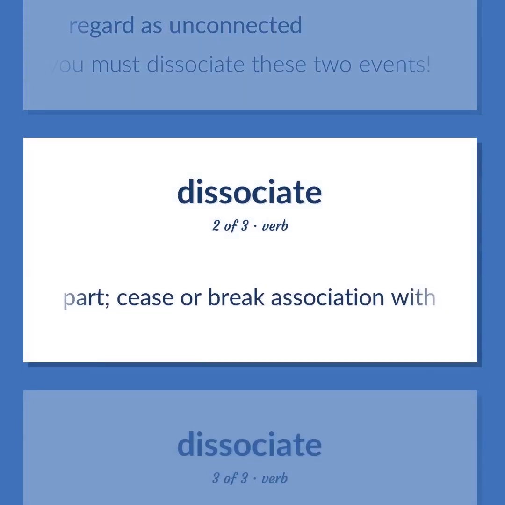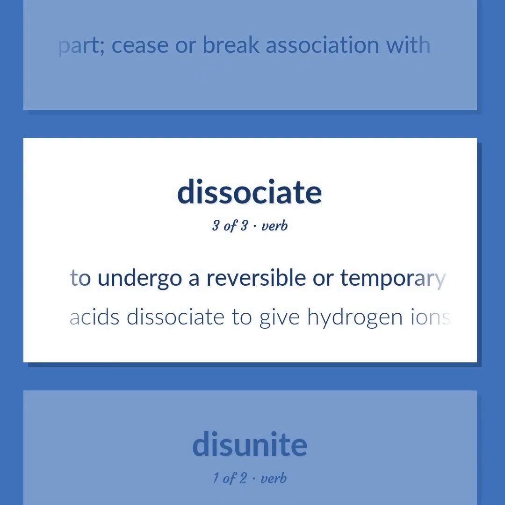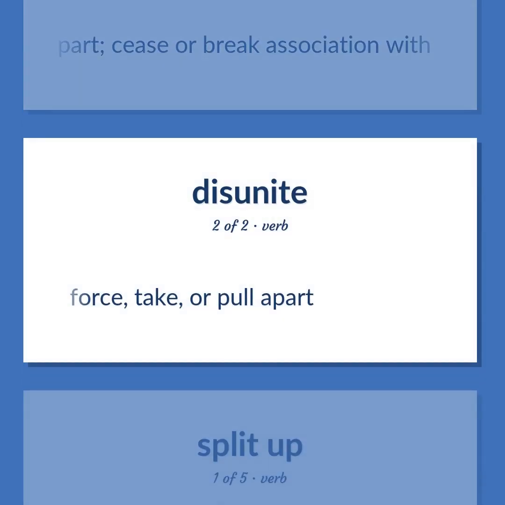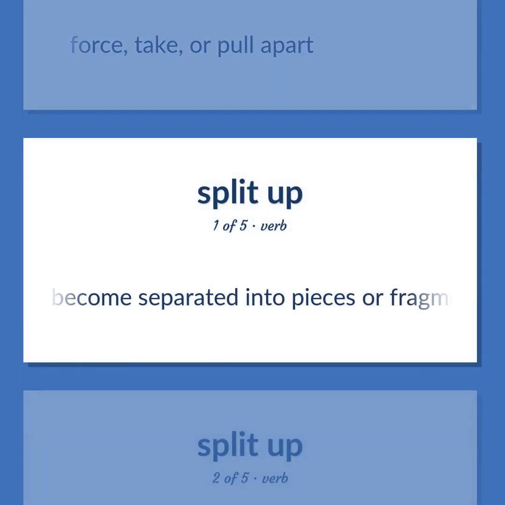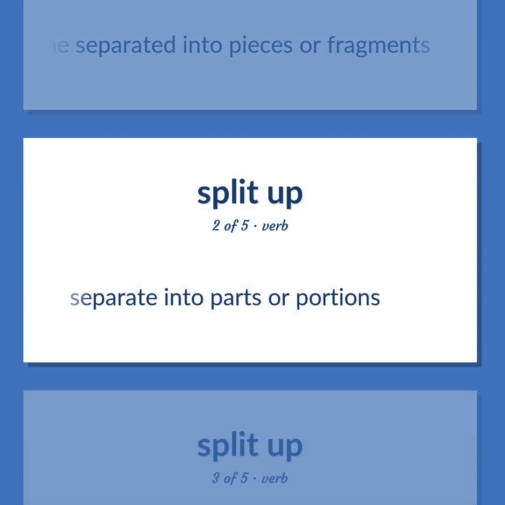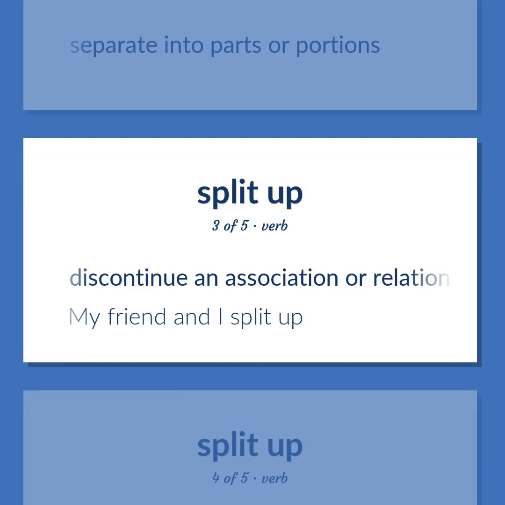Part. Cease or break association with. To undergo a reversible or temporary breakdown of a molecule into simpler molecules or atoms. Acids dissociate to give hydrogen ions. Part. Cease or break association with. Force, take, or pull apart. Become separated into pieces or fragments. Separate into parts or portions. Discontinue an association or relation. Go different ways. My friend and I split up.